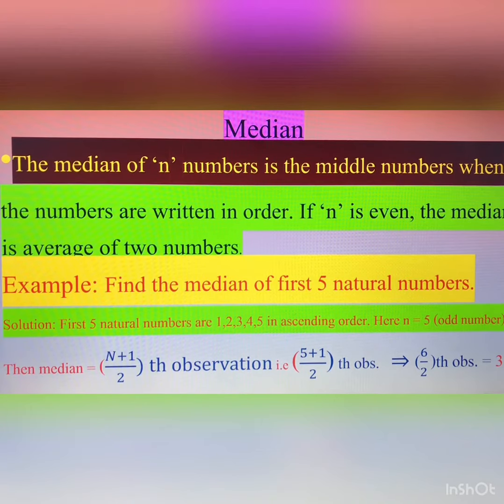What is the third observation in the given data in ascending order? 1, 2, 3, 4, 5. So the third observation is 3. So this is the median. You can see where the cursor is moving. So this is the median of the first 5 natural numbers.